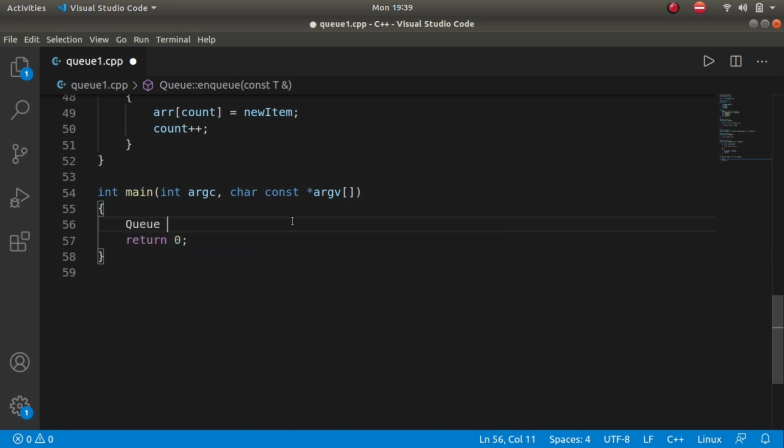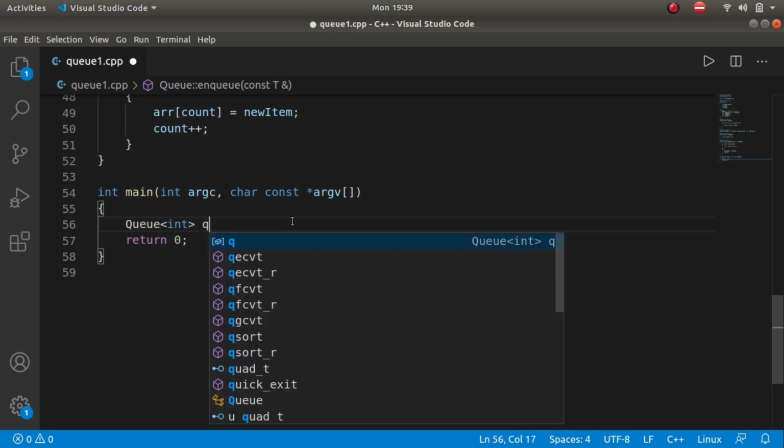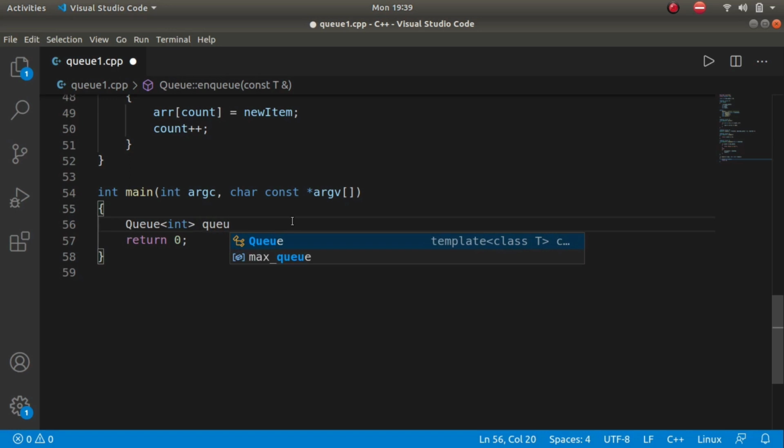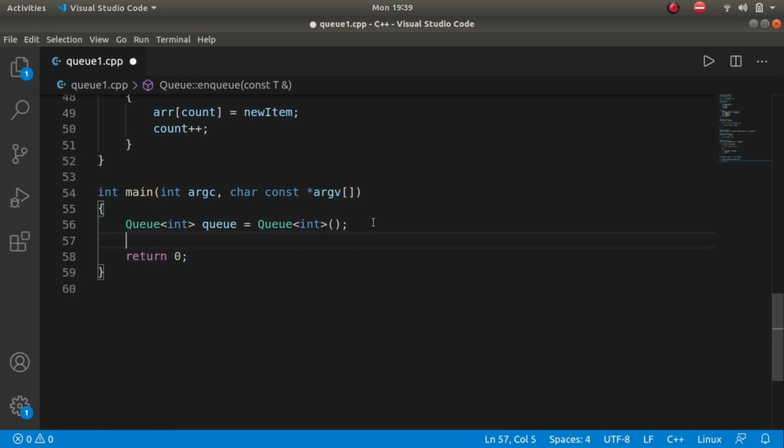So let's create a queue of, say, data type int, and the name of the object is small q, initializing it with our default constructor. Okay, now we have q dot enqueue.